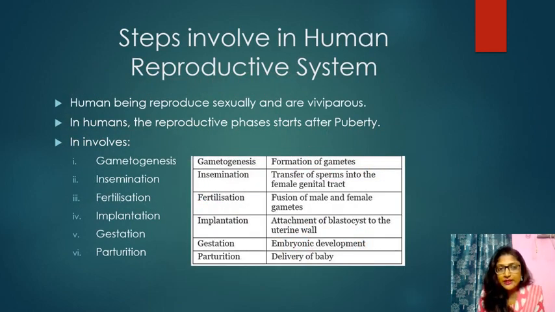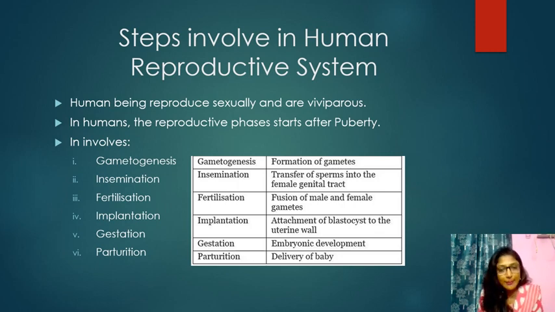In humans, the reproductive phase starts after puberty. Puberty is the time period which indicates that the body of that particular organism, male or female, in both cases, is now able to reproduce. So after puberty, it's possible for boys and girls to give birth to a new child. A few steps are involved in this process.